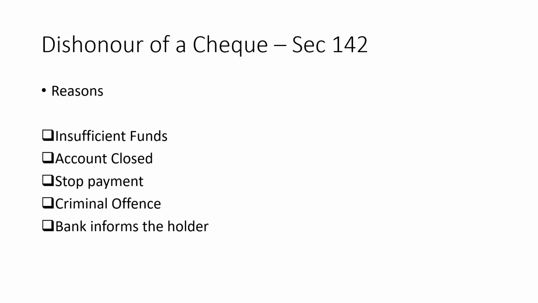Third is if there is an instruction from the drawer not to make the payment. For example, A gives a check to B, but then A instructs his bank not to pay B when he comes with that check. He gives a stop payment instruction. Then the banker has to follow the instructions from A and he cannot make the payment to B.